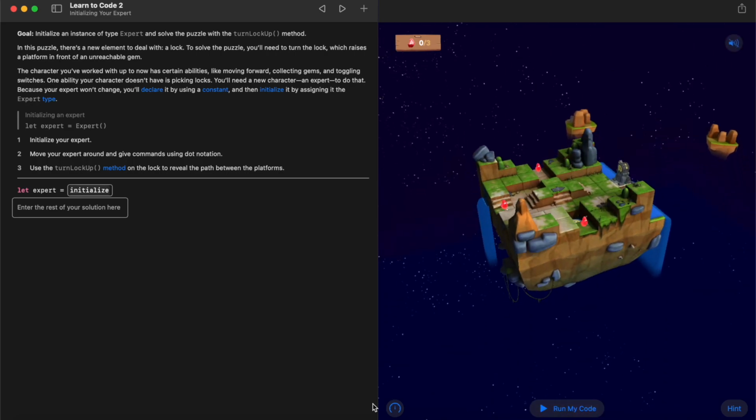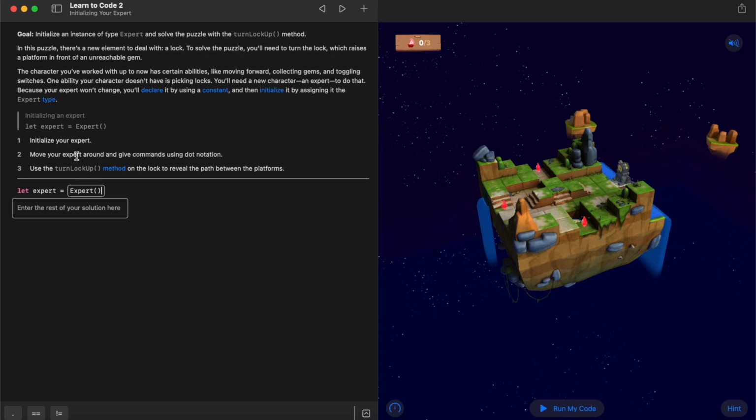So we have our instructions over here. We have an example of that initialization, so initializing an expert. Remember, an expert is still just a character, but it has our extra method, turn lock up. So the first thing it wants us to do is initialize the expert. You can see we're already given the constant declaration here. So where it says initialize, all we need to do in here is write expert. So there's that first part already ticked off.